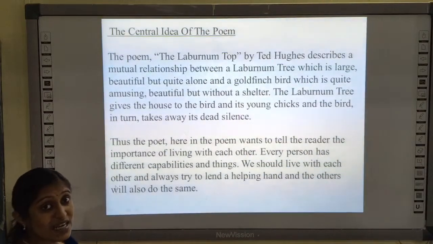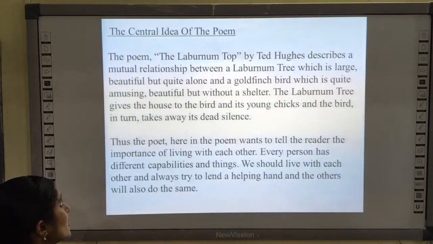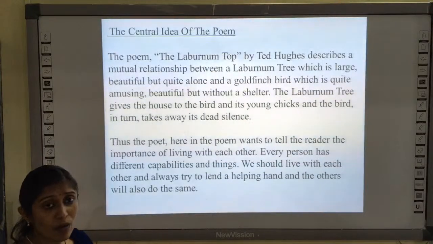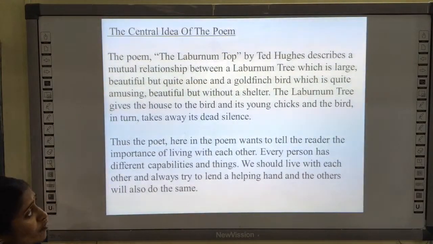And what is the central idea of the poem? The poem The Laburnum Top by Ted Hughes describes a mutual relationship between a laburnum tree, which is large, beautiful, but quite alone, and a goldfinch bird, which is quite amusing, beautiful but without a shelter.